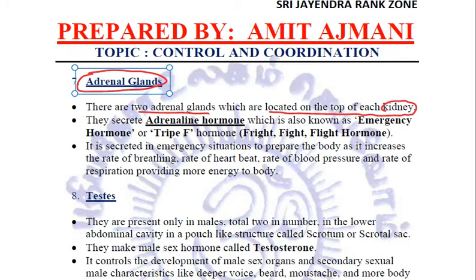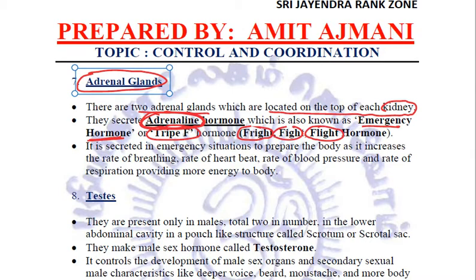Now, these adrenal glands, they secrete a hormone called adrenaline. Now, this adrenaline is very important. It is also known as emergency hormone because it is secreted in emergency situations. It is also known as triple F hormone. These three F, they stand for fright, fight, or flight.